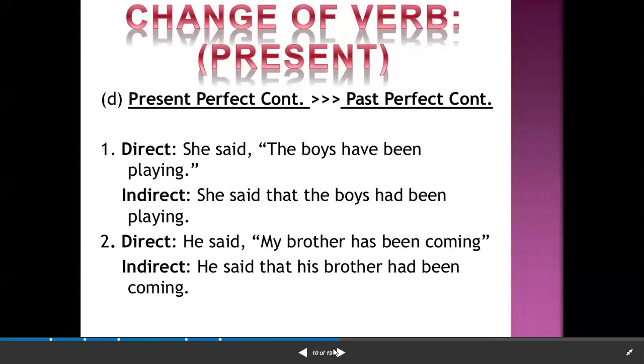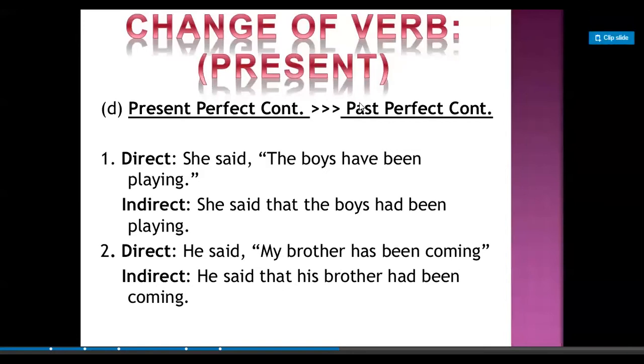Next, again, present perfect continuous. It will change into past perfect continuous. For example, she said the boys have been playing. So have been is changing into had been. She said the boys have been playing. Now how will it change into indirect? She said that the boys had been playing. So how will it change? Have been will change into had been.